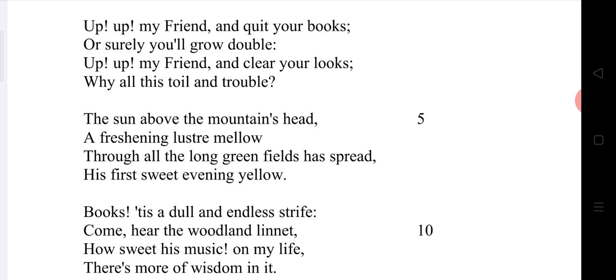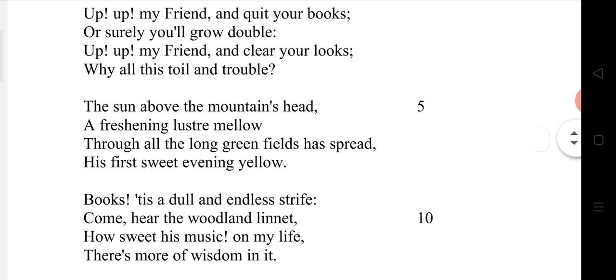We shall go to the third line. Up, my friend, and clear your looks. Come on, get up from your reading chair. Clear your looks means this is the time in which you have to think clearly and take the correct decision. Think clearly. Think seriously. Dear friend, stand up from your reading chair. Think clearly and seriously because this is the correct time in which you have to take the correct decision.